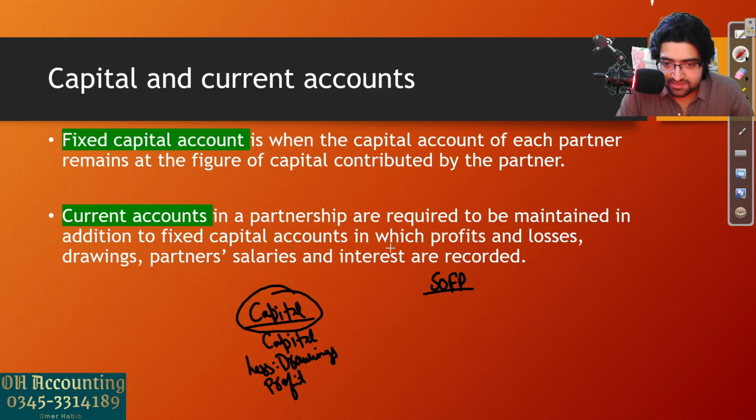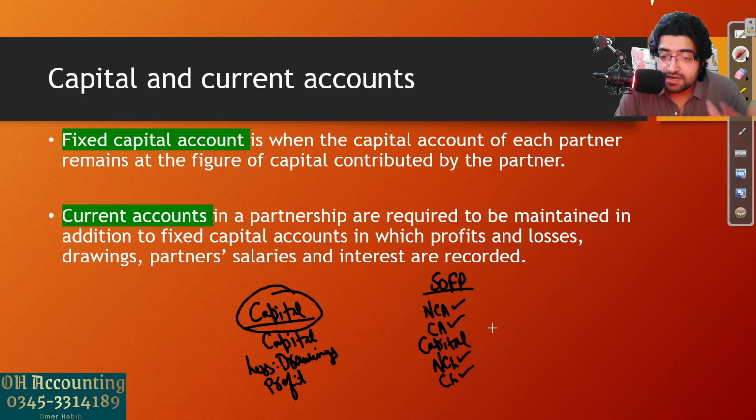Now in a partnership business, the SOFP will be the same or similar. The non-current asset section will be exactly the same. The current asset section will be the same. Non-current liabilities, current liabilities, almost the same. But the capital section will be a lot different from that of a sole trader. Why? Because now we have multiple partners. In the sole trader, we had just one owner, so the capital section was very easy and done in simply 3 steps. Now we have to worry about a few things. So I have to explain the differences in the capital section now.